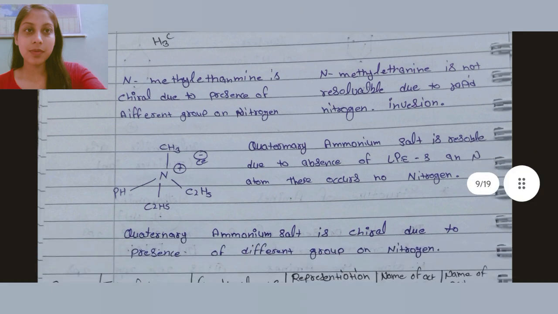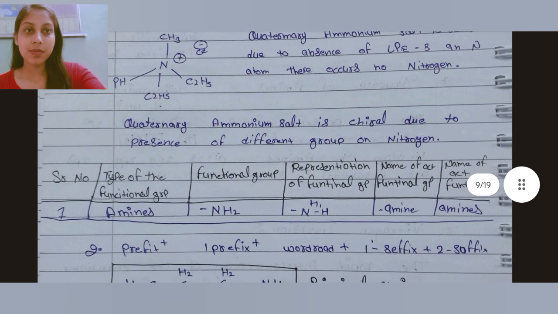Here, quaternary ammonium salt is resolvable due to the absence of lone pair on the nitrogen atom, so there occurs no nitrogen inversion. Quaternary ammonium salt is chiral due to the presence of different groups on nitrogen.